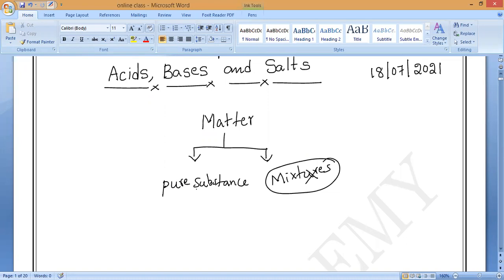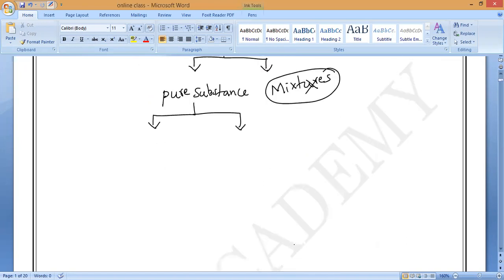We don't want them now. Coming to pure substances, again the pure substances are classified into two types. What are the examples of pure substances? Anybody? One is elements, and the next one is called compounds. Is it yes or no?